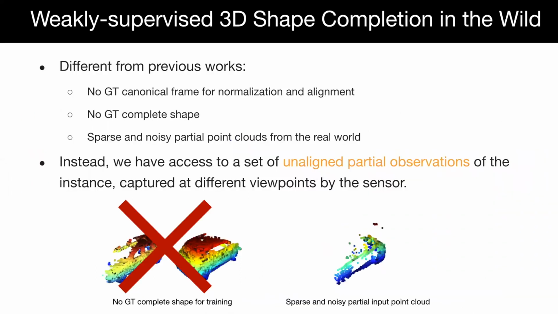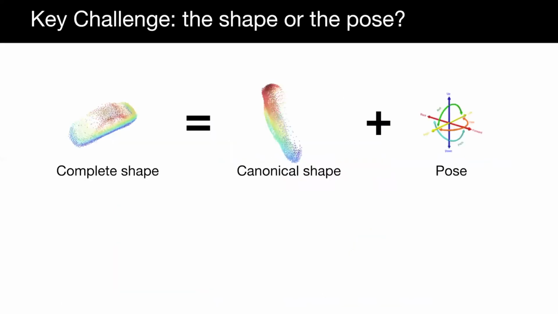Therefore, we propose a general and realistic setting, weakly supervised 3D shape completion, where we have access to a set of unaligned and partial real-world observations of objects. Note that the complete shape of a partial observation is defined by the canonical shape and the pose. The key challenge is how we can learn the canonical shape and the pose when we do not have access to the ground truth for either. To tackle it, we jointly learn the canonical shape and the pose of the object.